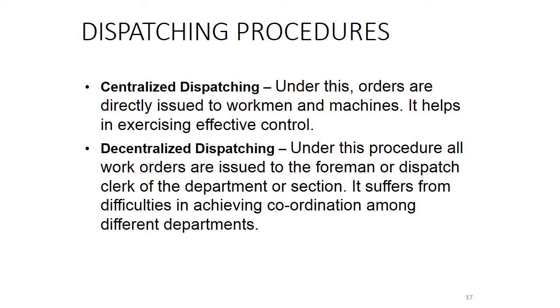Next is decentralized. Decentralized means the order first goes to the foreman or the dispatch clerk, then to the person who is going to manufacture it, or we can say the workman. Under this procedure, all work orders are issued to the foreman or dispatch clerk of the department or section. It suffers from difficulties in achieving coordination among different departments, because there may be a number of persons involved, whereas in centralized we directly go to the concerned person only.